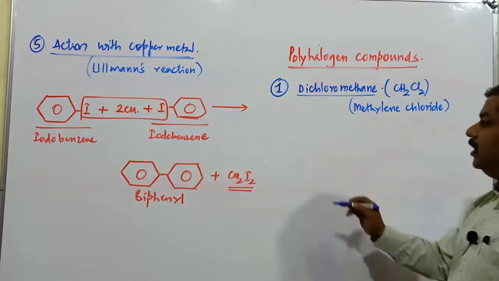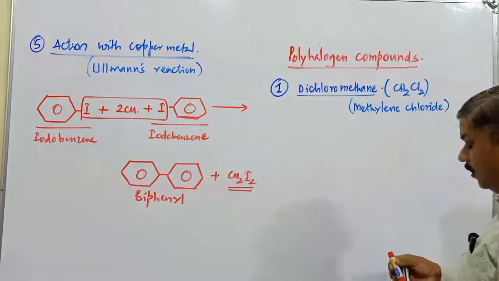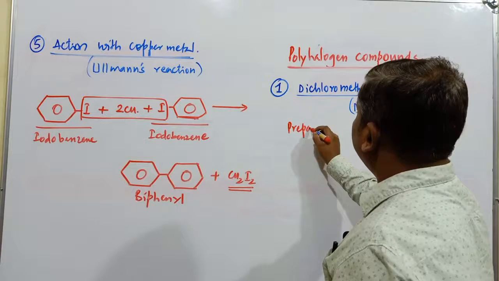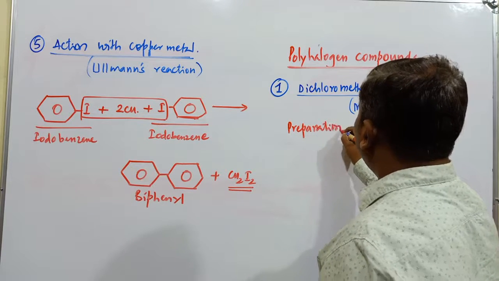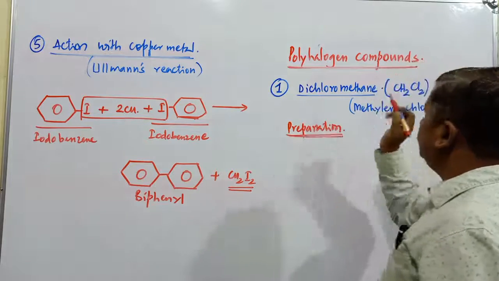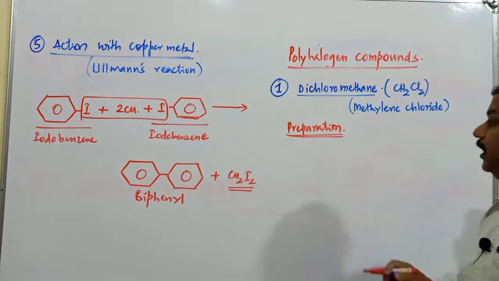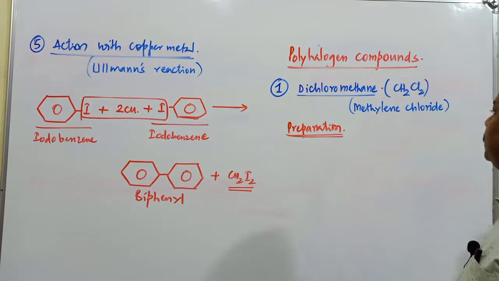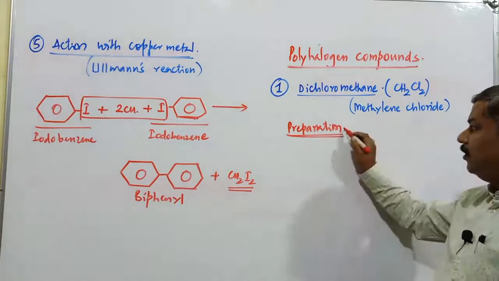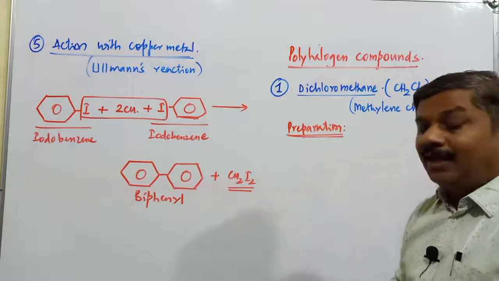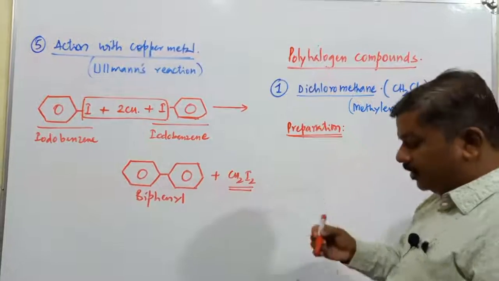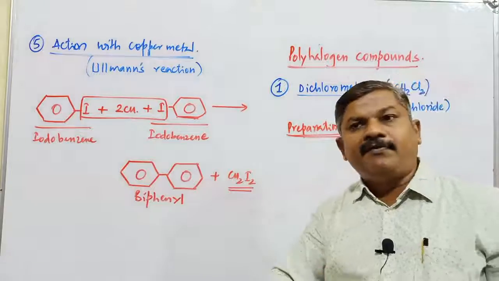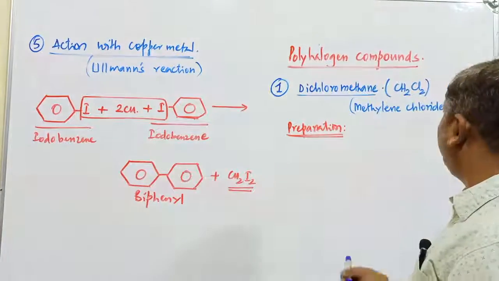Then what is the method of preparation of this particular dichloromethane? Preparation. Here the main intention to discuss polyhalogen compounds is their applications. Applications are going to be somewhat important. In case of preparation of dichloromethane, already we have discussed chlorination of alkanes. Whenever methane undergoes chlorination, it forms various types of chlorine substituted compounds.